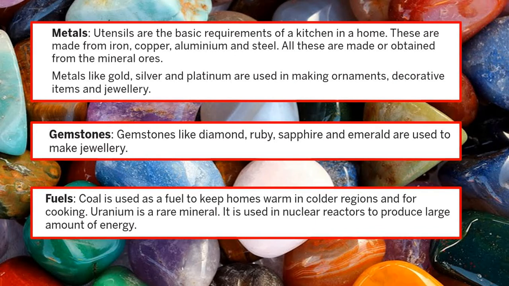Uranium is a rare mineral. It is used in nuclear reactors to produce a large amount of energy. A nuclear reaction is a reaction which produces a tremendous amount of energy, and that is why you have nuclear bombs. A small amount of the material releases a big amount of energy. So what happens, it goes boom like a bomb.